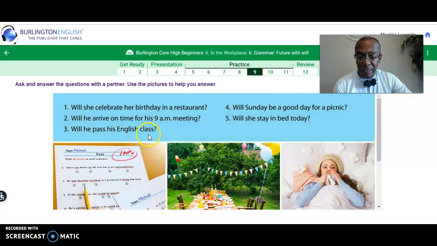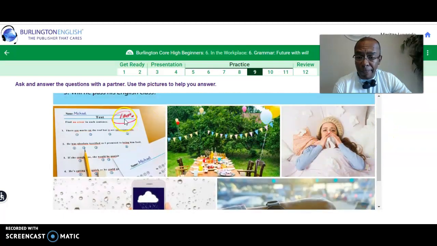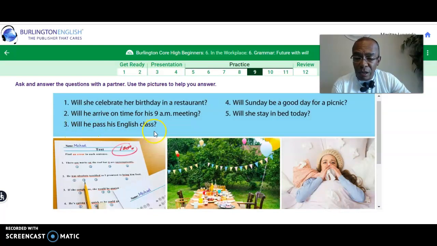Will he pass his English class? Will he pass his English class? Let's look at his scores. He got 100, huh? You think he will pass his English class? So you can say, again, the first step is to use some of the question by saying, according to the picture, he will pass his English class because he scored 100 in his English test. That would be a good way to answer that, right?